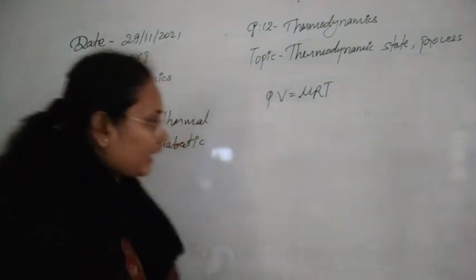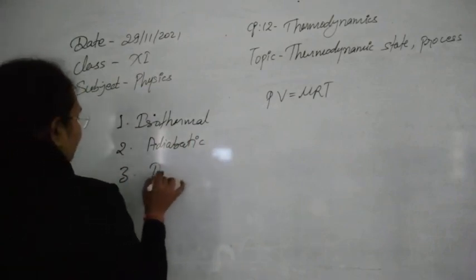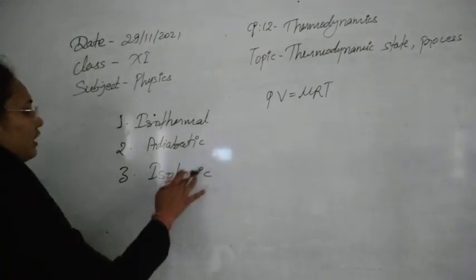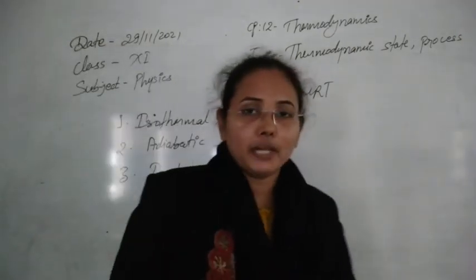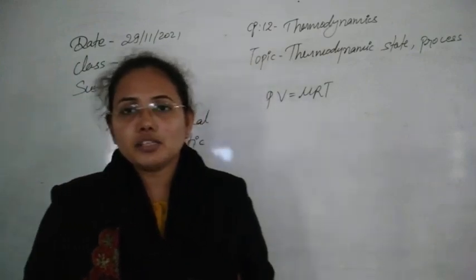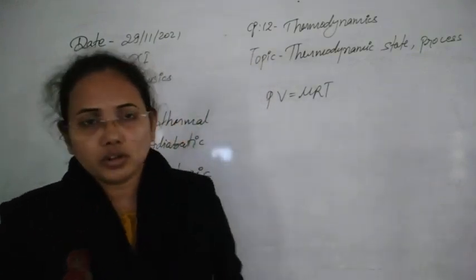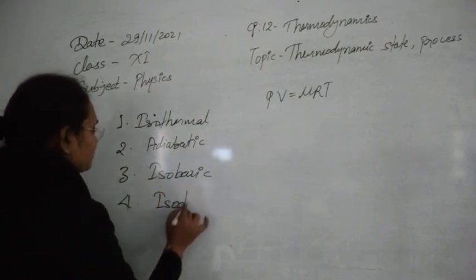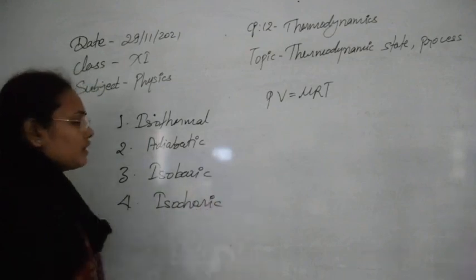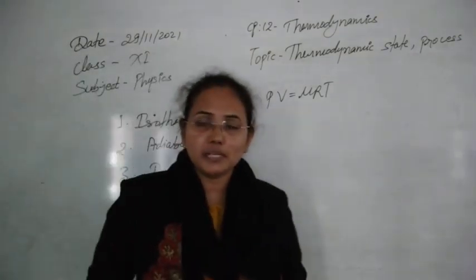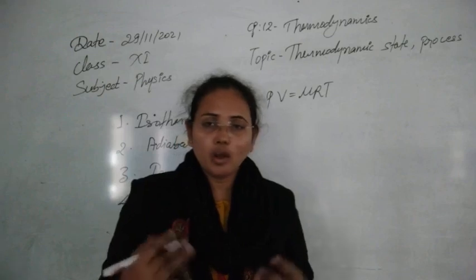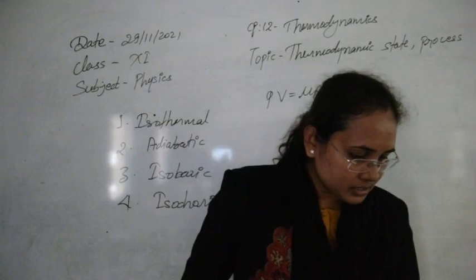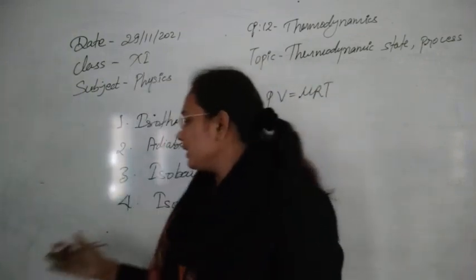The third type of process we have is called the isobaric process. So what is the isobaric process? In the case of the isobaric process, the pressure remains constant during the process. The fourth process we have is the isochoric process. This is the process in which the volume remains constant, meaning other variables of the thermodynamic system will change but volume remains constant. We also call it the isovolumic process.